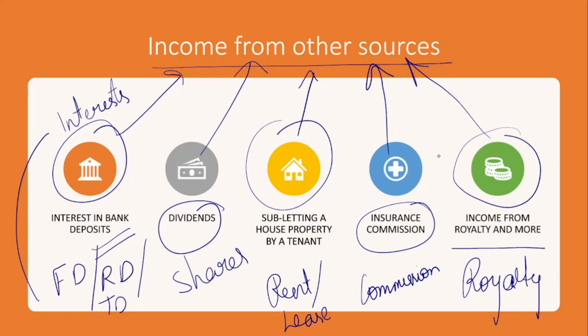Totally, there are five heads of income. First one is income from salaries. Second one is income from house property. Third one is profit and loss from business or profession. The fourth one is capital gains. And fifth one is income from other sources.